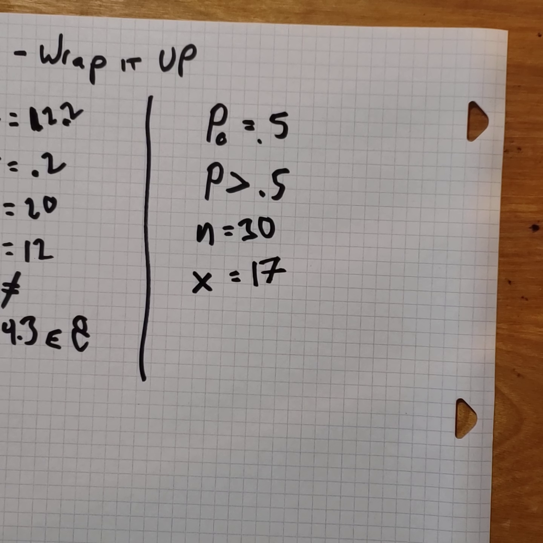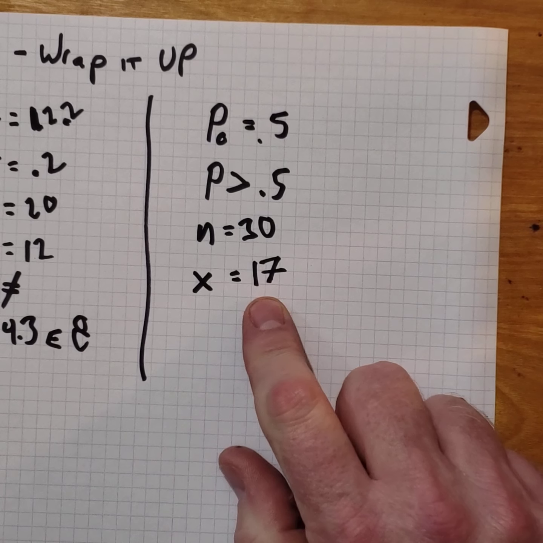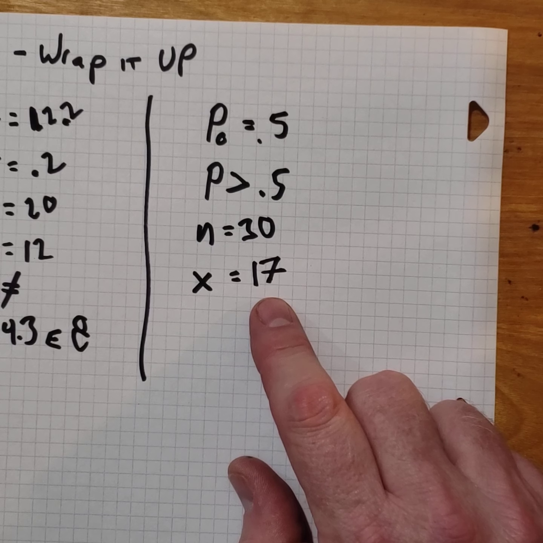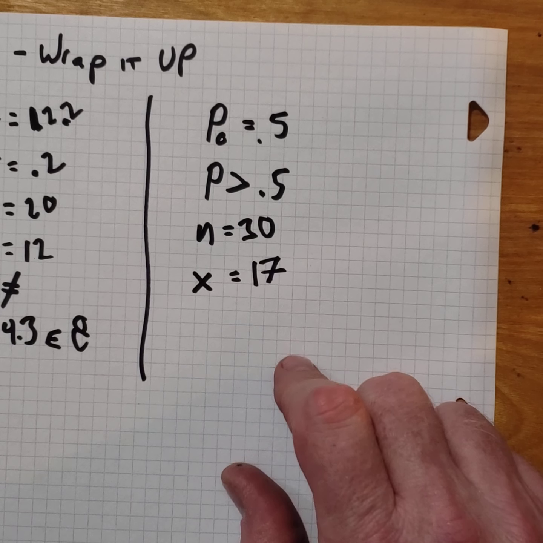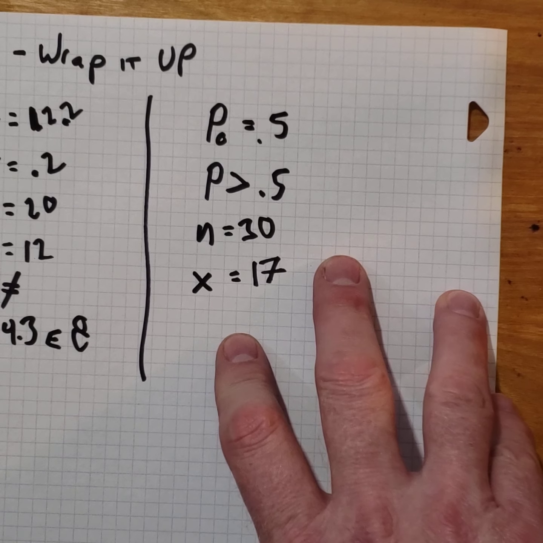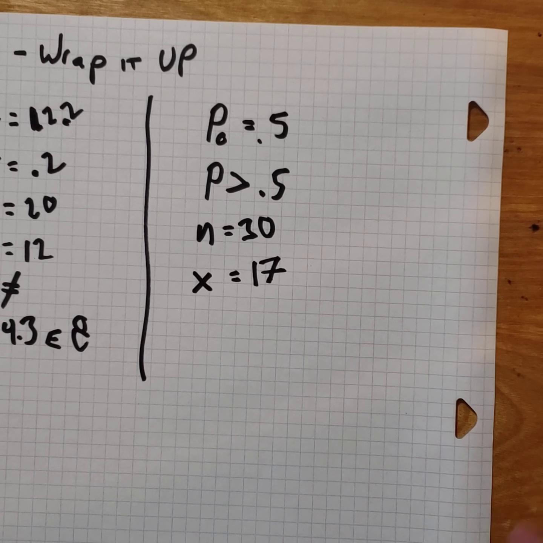So a fairly small sample, but a little bit more than half. Half would be 15 out of 30 instead of 17 out of 30. So you're going to use a one prop z-test here. Go ahead and put those numbers in and see what you get. Pause me.